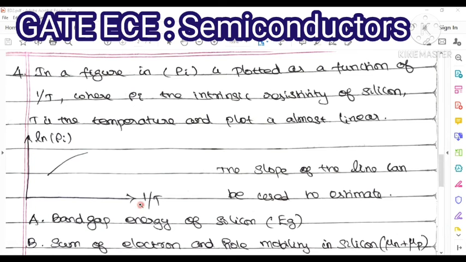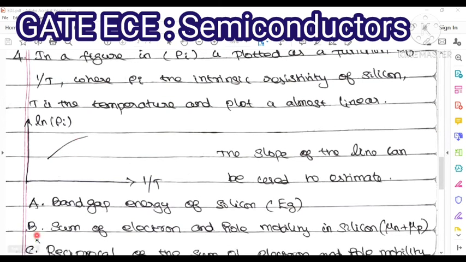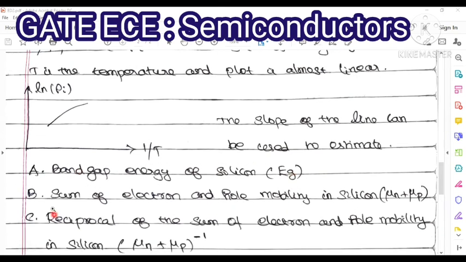Look at this graph. The graph is drawn between ln of rho I versus 1 by T. This line looks like a linear graph. Now the slope of the line can be used to estimate dash. Option A, band gap energy of silicon, Eg. That means the slope of this line can be used to estimate the band gap energy of silicon.